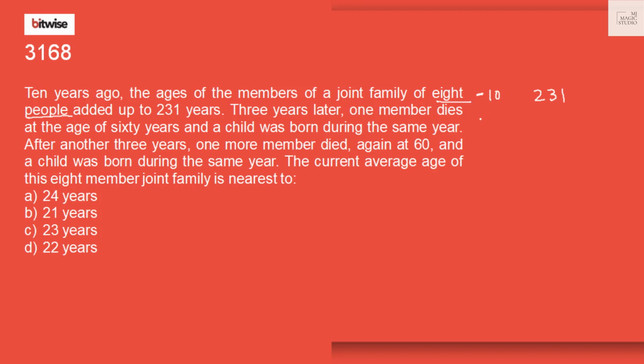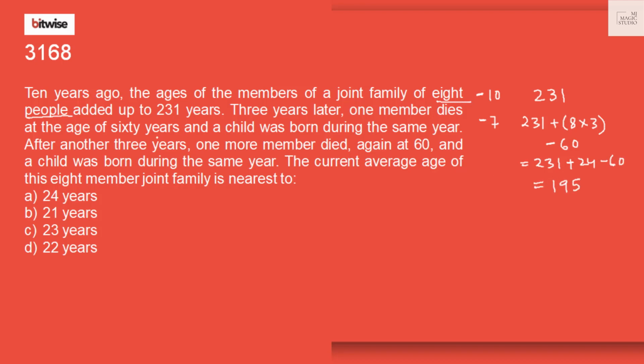So what happens after 3 years? These 8 members' ages would increase by 3 each, and then a member aged 60 dies. That means 3 years later, the total ages were 231 plus 24 minus 60 minus 36, that is 195.